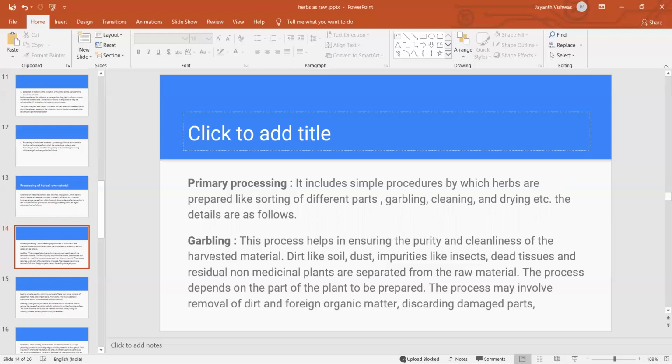We have to separate all these things by the garbling method, mainly to get purity and cleanliness.